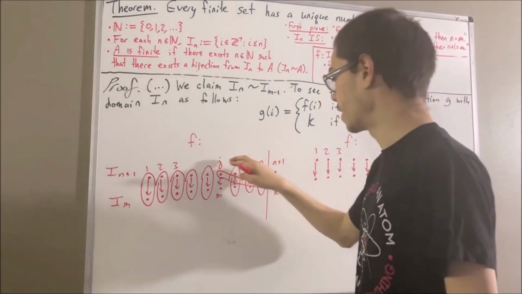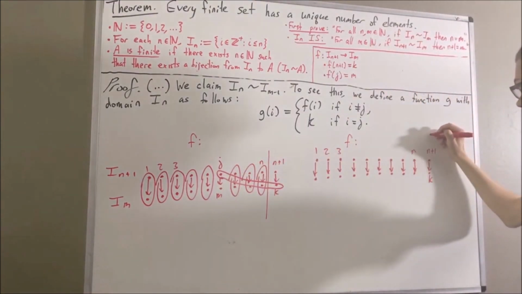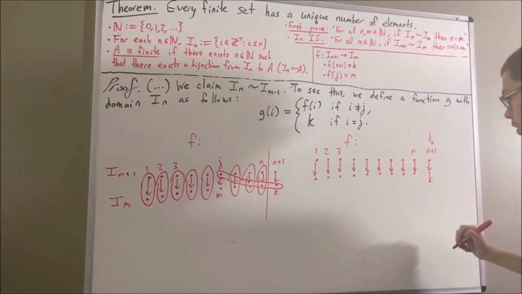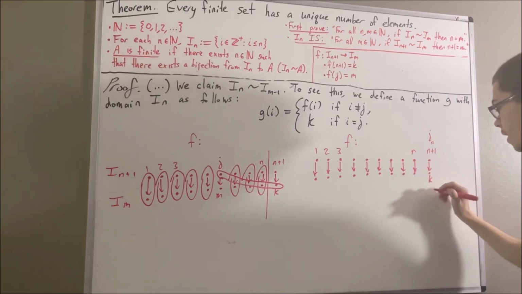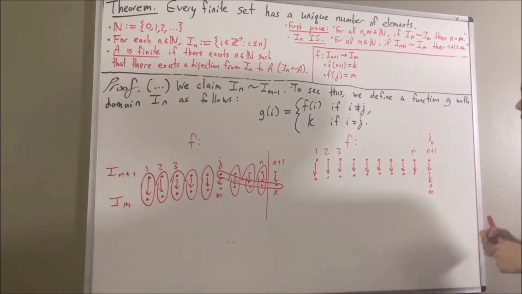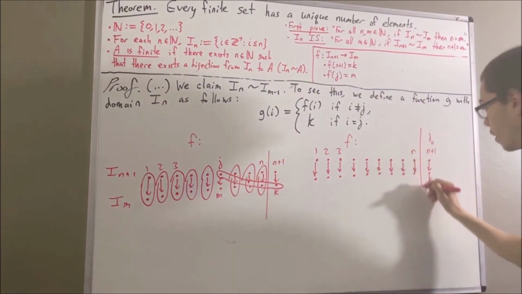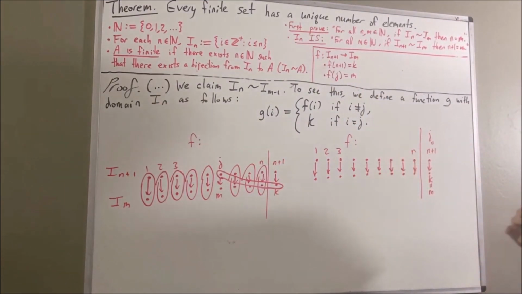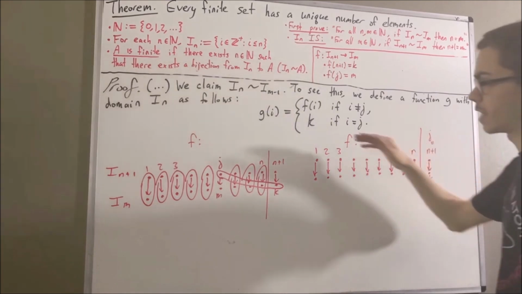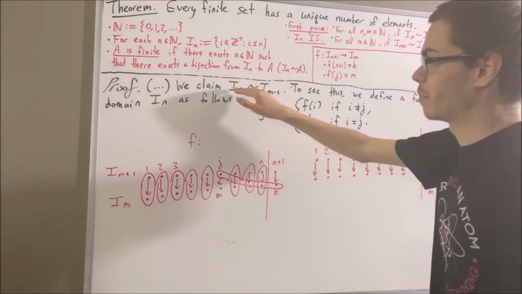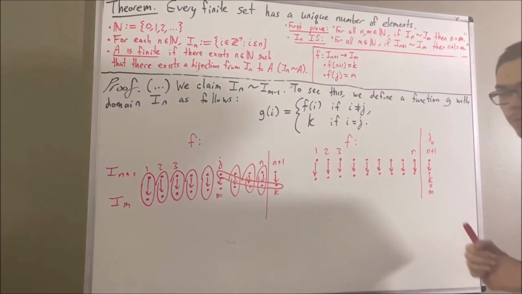In the case where j is equal to n plus 1, and therefore k is equal to m. Now remember, g has domain I_n, so I'm just going to cut off n plus 1. Now let's make sure that g is expected to be a bijection from I_n to I_{m-1}.